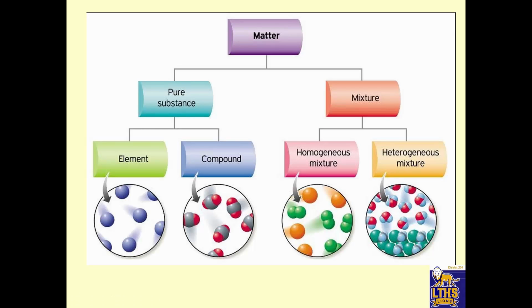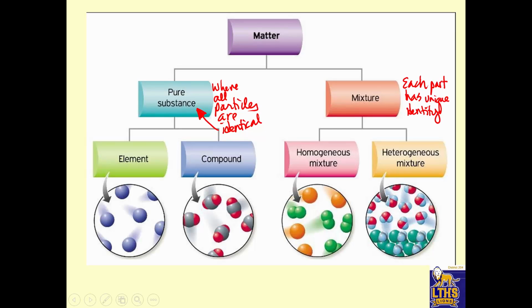Okay, so matter. What can we do with matter when we're classifying it? Well, there's really a breakdown we can look at. You can classify matter into 2 main categories. It could be a pure substance where all particles are identical. That's what a pure substance is. Every part of a pure substance is the same as every other part. Or there's mixtures where each part has its own identity. So those are 2 main categories of matter, mixtures and pure substances.